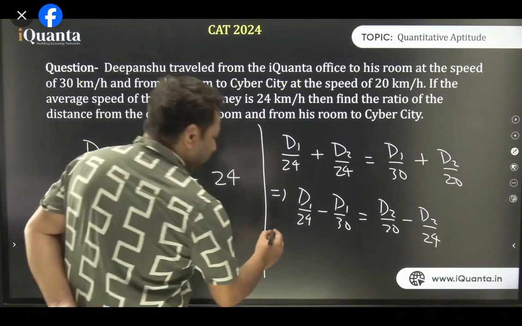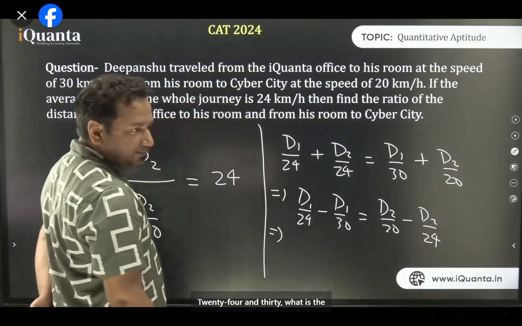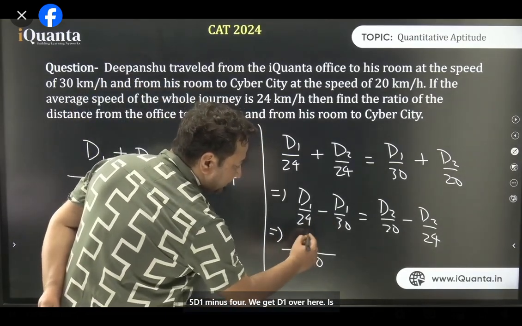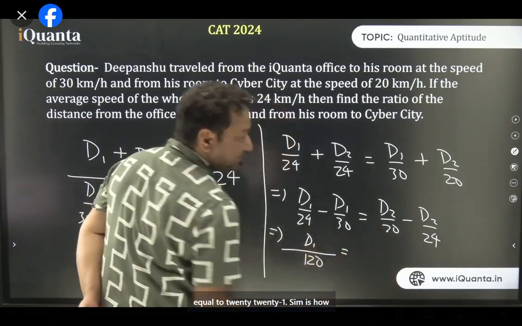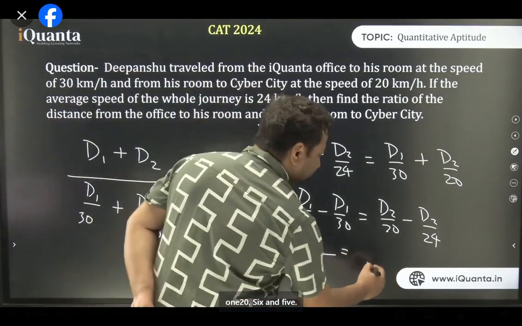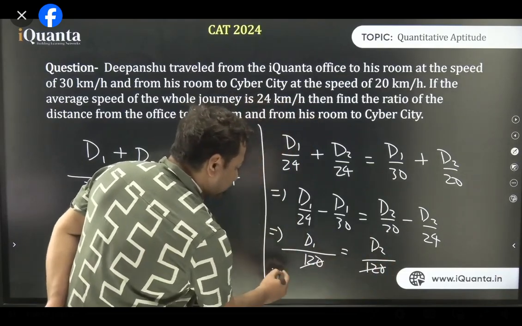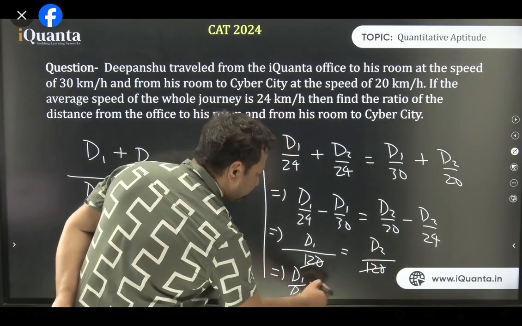Solve कर दूं. Okay. 24 and 30. What is the LCM? 120. So we have 120 over here. 5D1 minus 4. We get D1 over here is equal to 20. LCM is how much? 24. 120 again. So 120, 6 and 5. Then D2 again gets cancelled. खत्म हो गया. So D1 upon D2 is 1:1 only. Right?